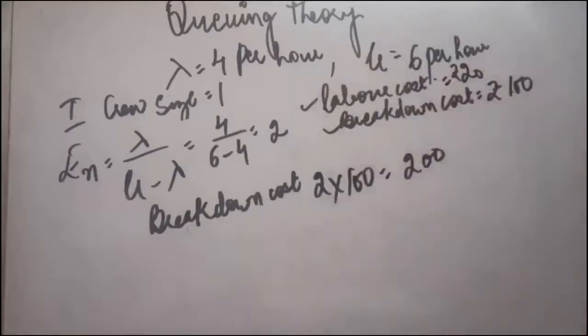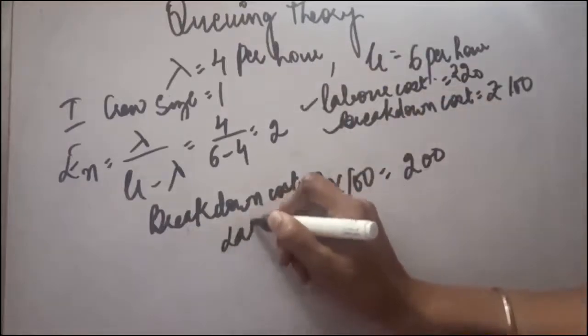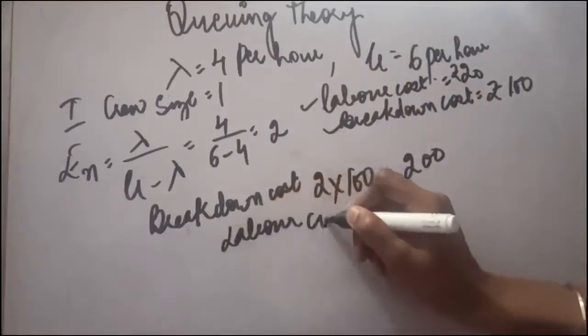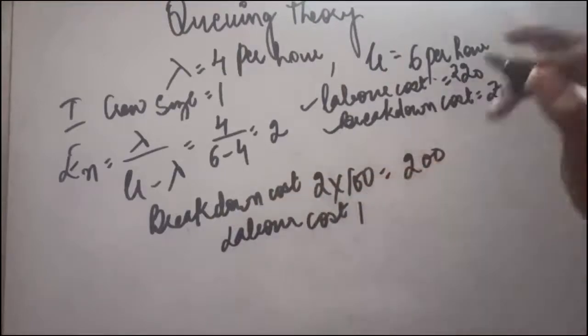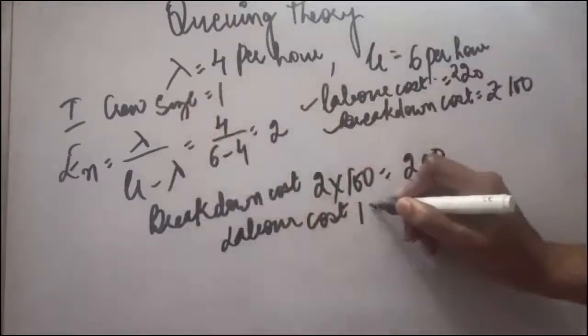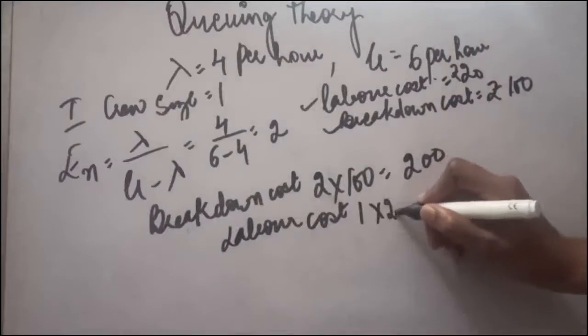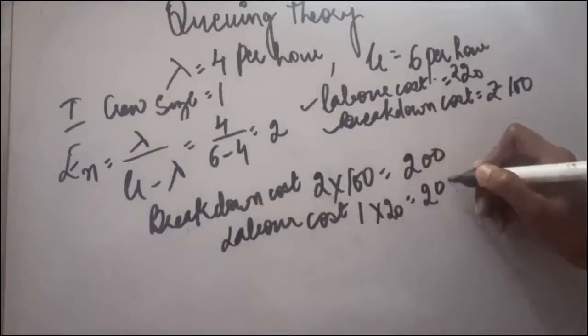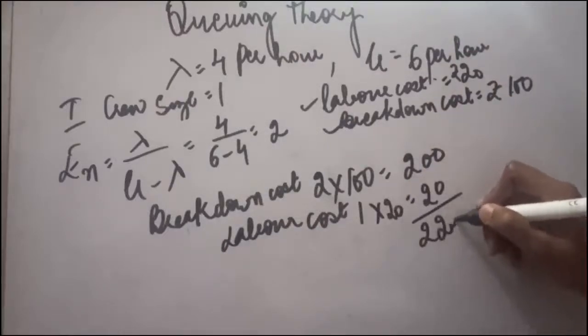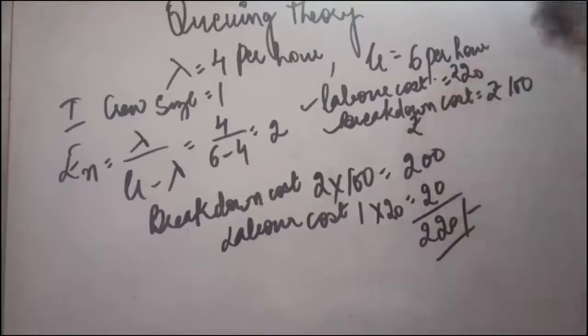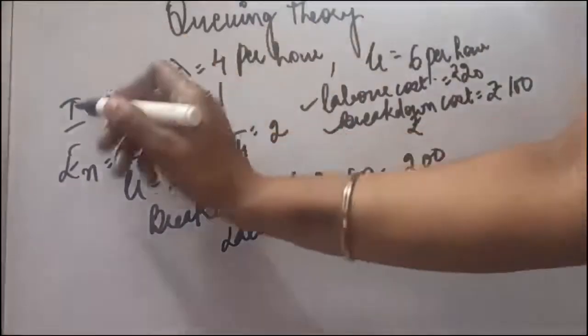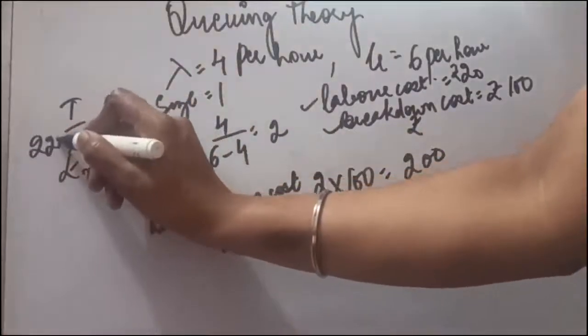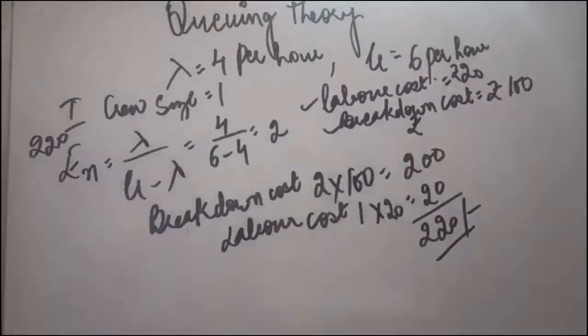Second will be the labor cost. One worker has been appointed as crew size is 1 and the labor cost is rupees 20. So our first answer is going to be rupees 220 if the crew size is 1.